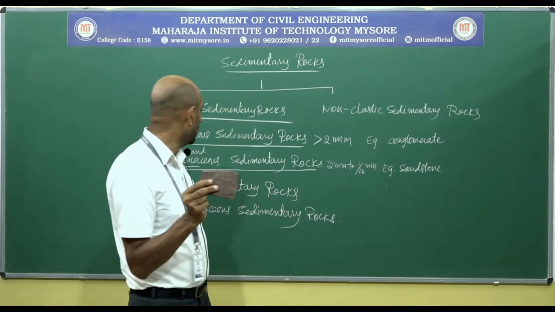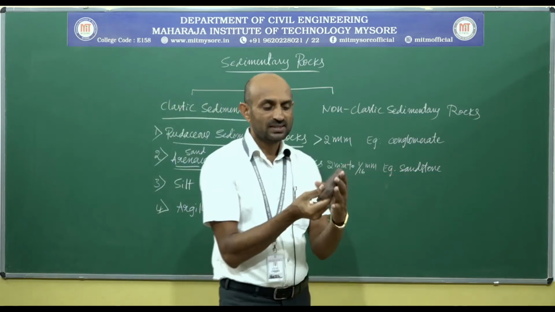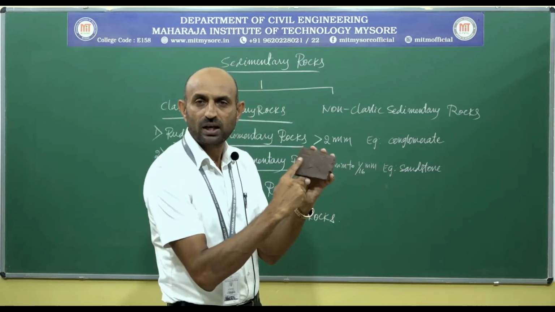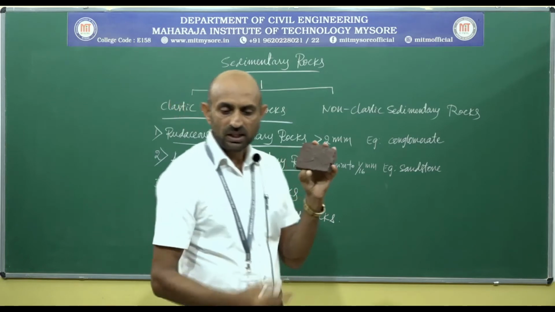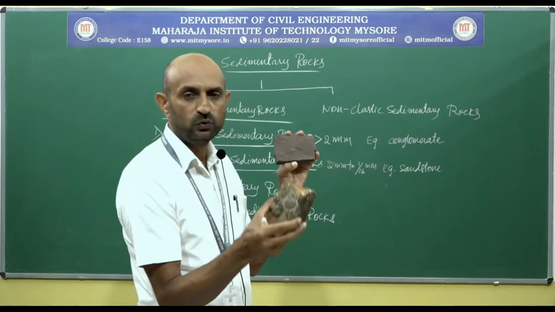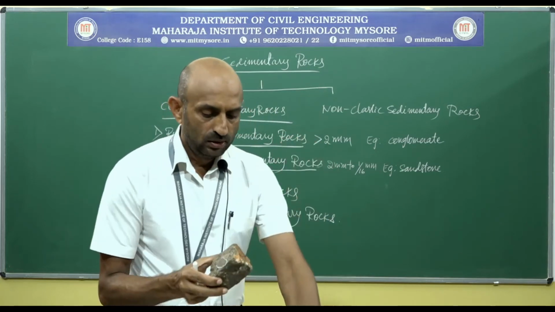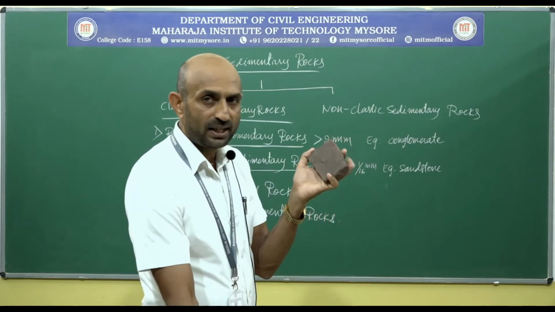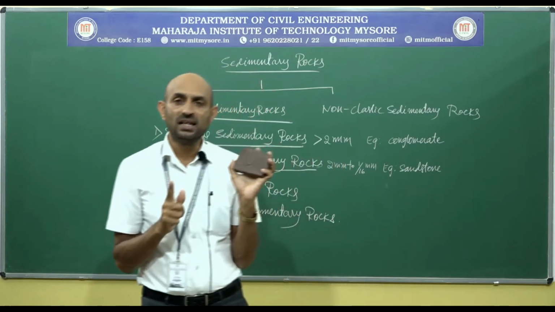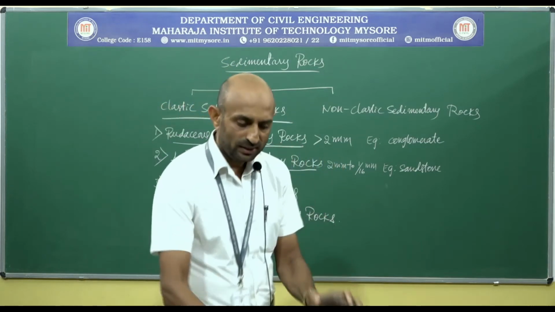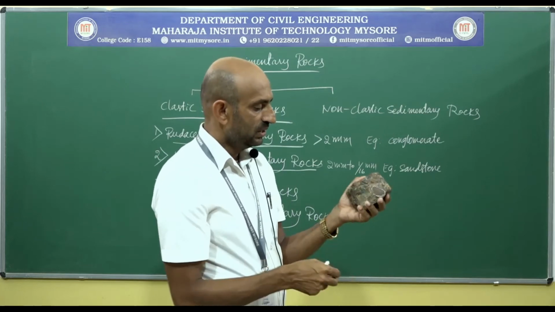That's why it is called by the name arenaceous sedimentary rock. Example, sandstone. We can feel a rough surface. But here we can clearly view, in between the grains, we are going to find cementing material.